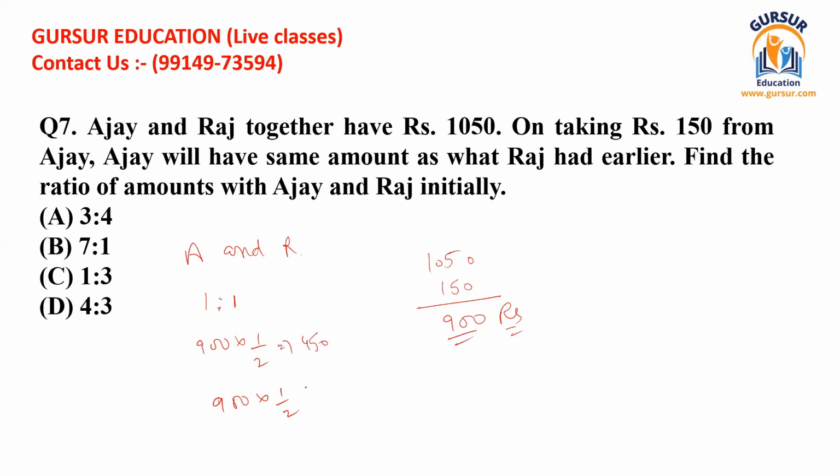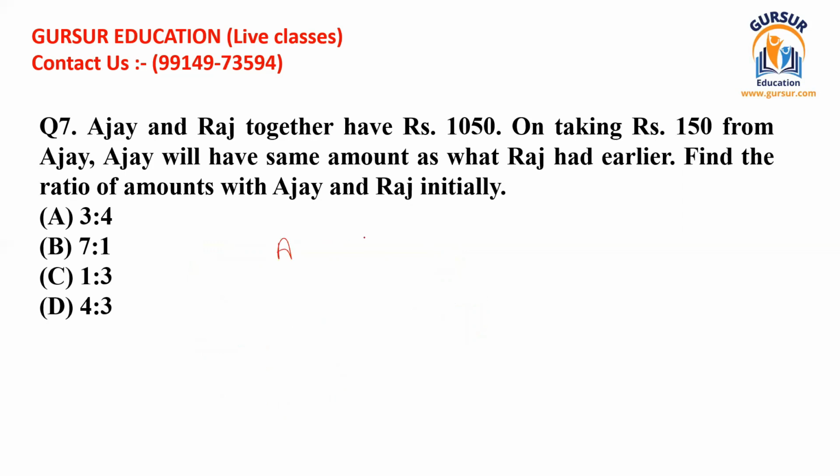This is 450 and this is 450. That means after taking 150 from A, both the parties shall have 450 rupees each.